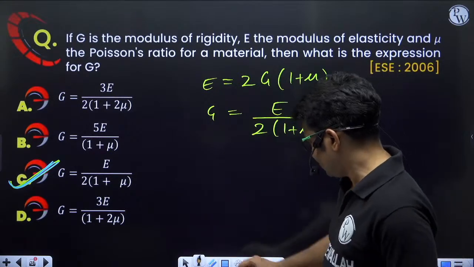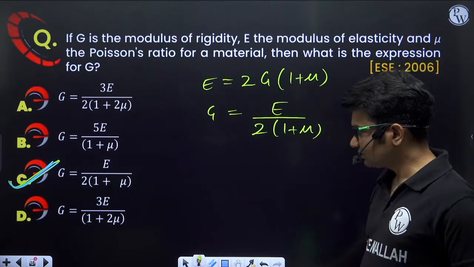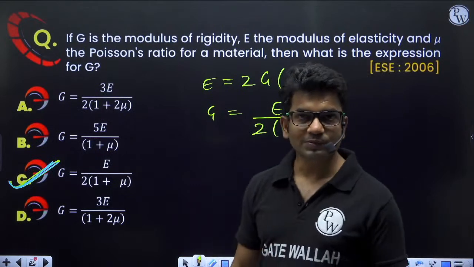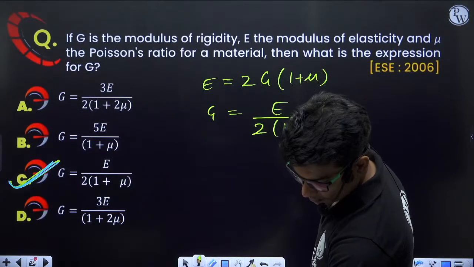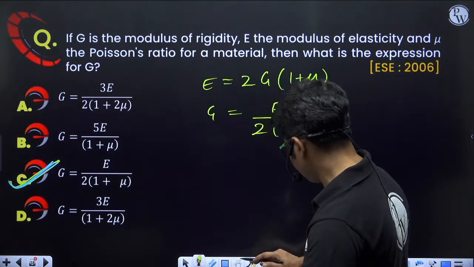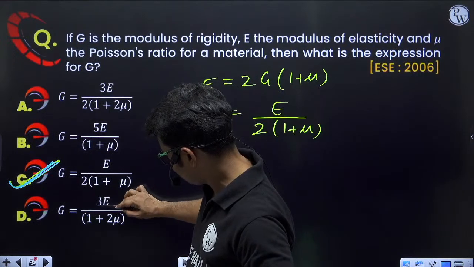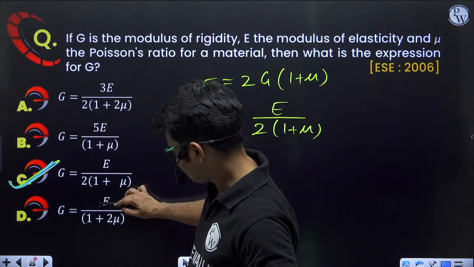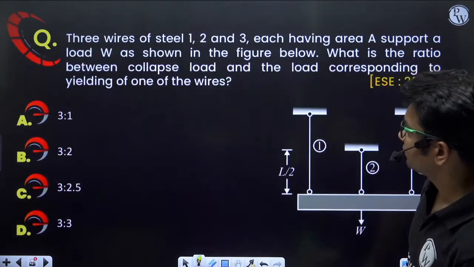Correct answer will be this. Typing error is there, but anyways, no problem. Okay. Now next. And here also in option D there is a typing error. In option D, this should be E upon. So these are the correct options. Anyways, no problem. Next question.